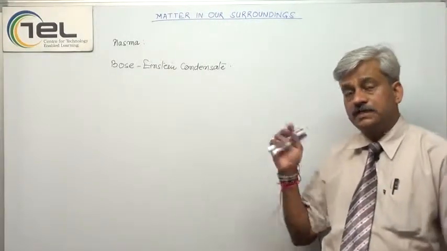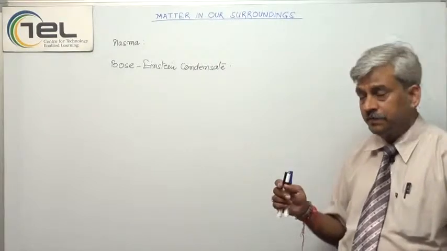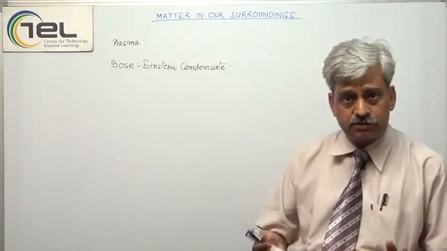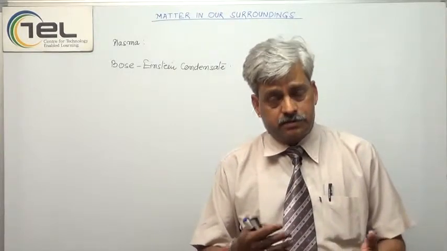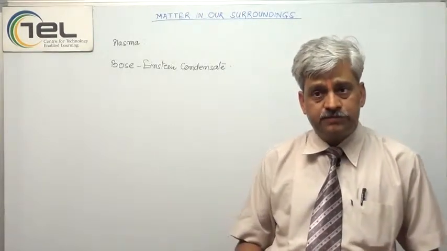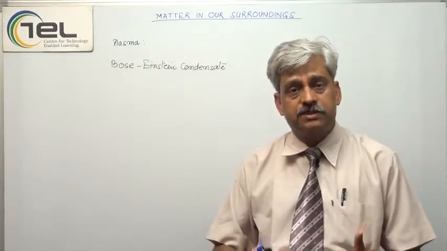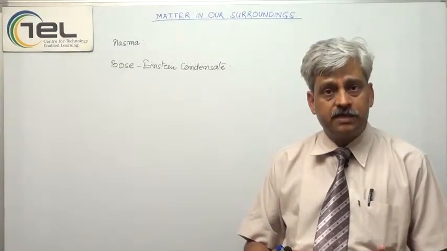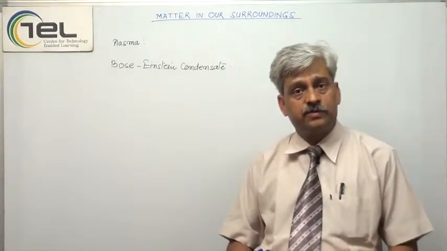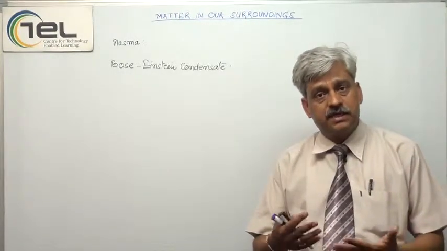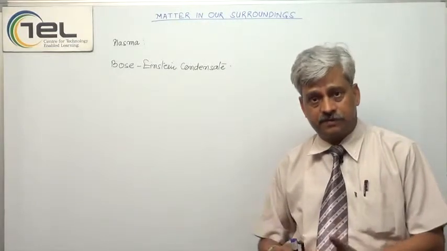Similarly, in the case of plasma, try to understand, ionized gases, ionized molecules are there. There can be atoms, there can be molecules, and this aggregation of ionized mass has the characteristic of glowing, so definitely the interparticle force will also be electrostatic in nature. That is why this is declared as the fourth state of matter.